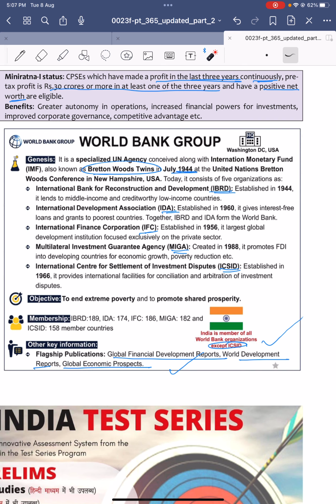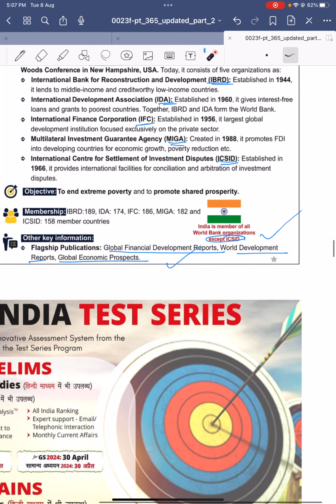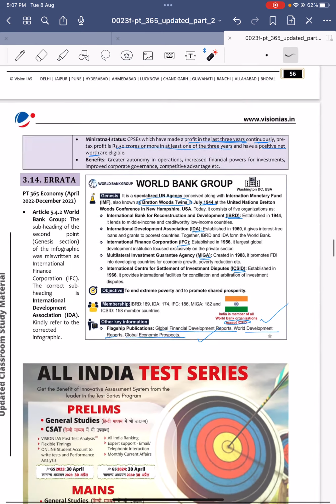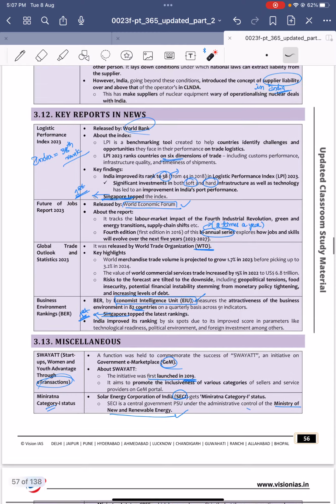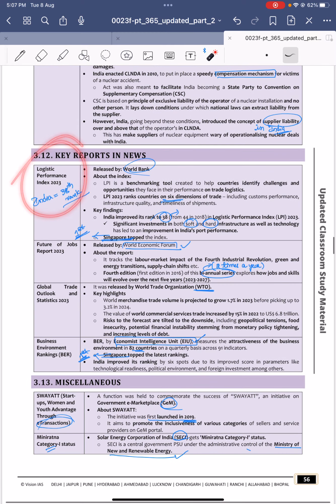So that's it. Some of the important reports are the Global Financial Development Report, World Development Reports, and Global Economic Prospects. Just now we have seen another report of the World Bank Group. What is it? Logistics Performance Index.